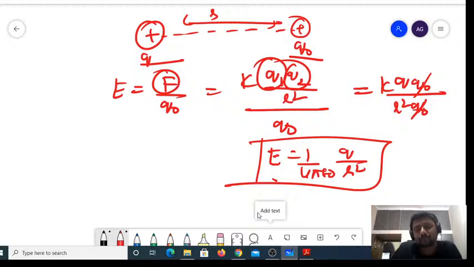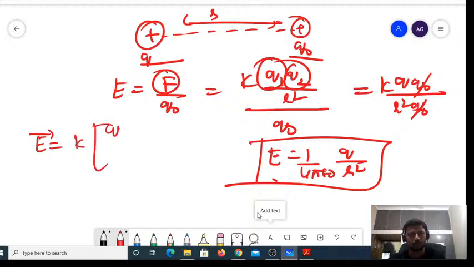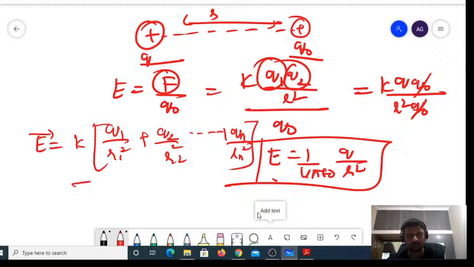Now, in a similar way, you can find it for a system of a number of charges. If you take K as common, then E for n number of charges, which we call the principle of superposition, would be equal to K into Q1 divided by R1 square plus Q2 divided by R2 square, and so on till Qn divided by Rn square.